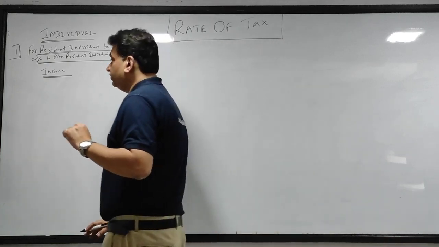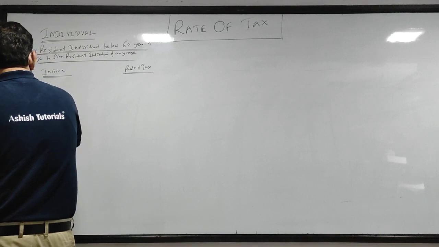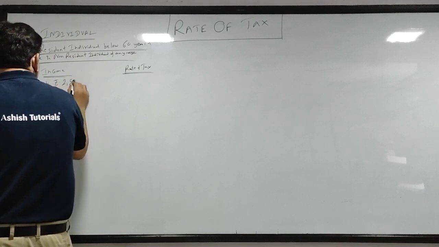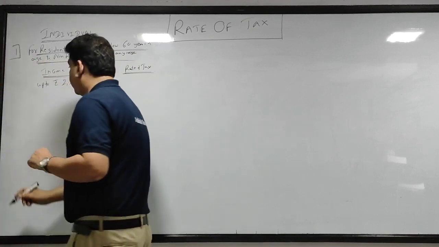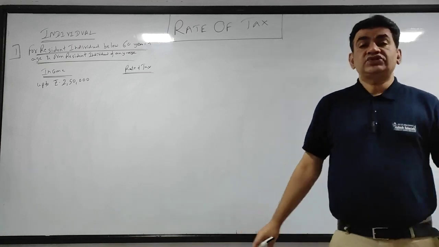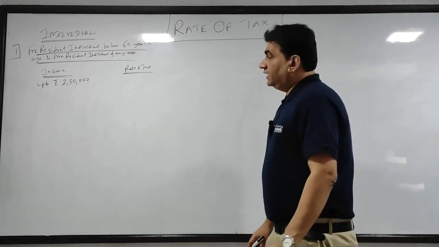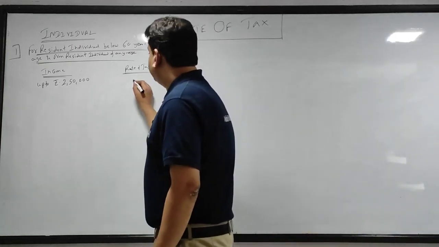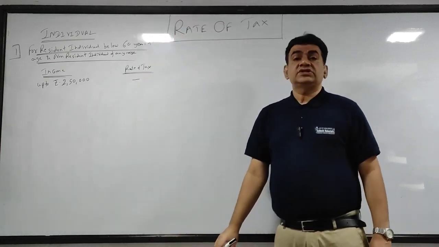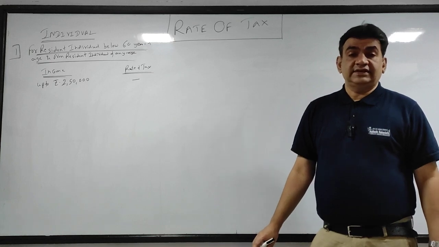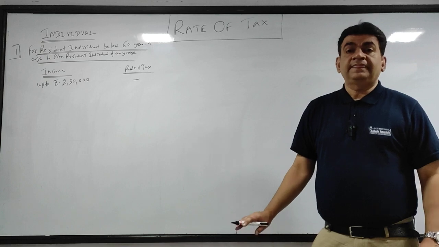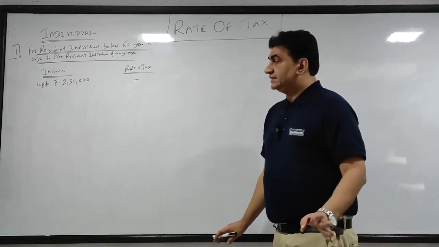Okay, now see what you will do. As I told you first, if the income is up to rupees 2,50,000, there is no income tax. If the income is up to 2,50,000, there is no income tax.